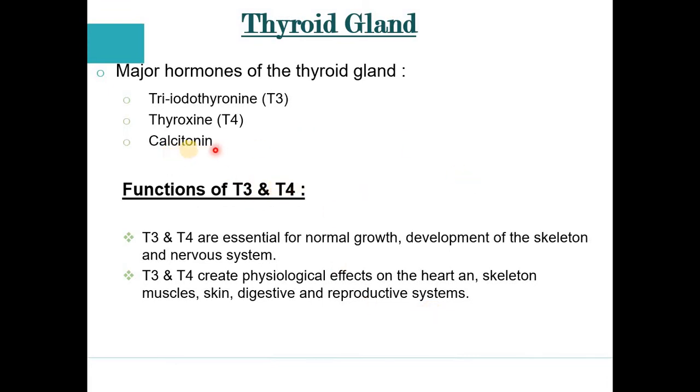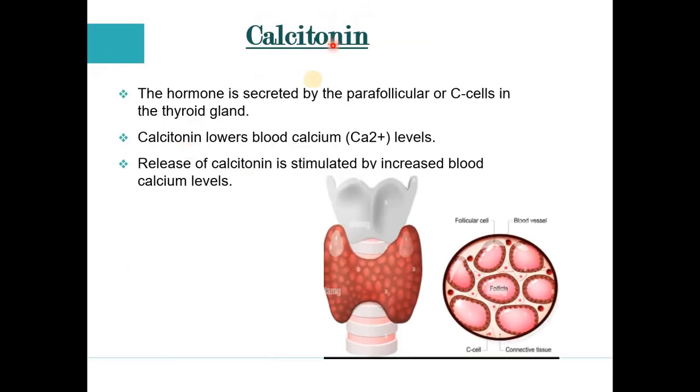Now we discuss calcitonin. This is a hormone secreted by the parafollicular or C cells in the thyroid gland. This is a zoomed picture of the thyroid gland. Look at the red dots present in between the thyroid gland. These red cells are known as the C cells or parafollicular cells. These parafollicular cells secrete the calcitonin hormone, and calcitonin plays a role in lowering the blood calcium level.